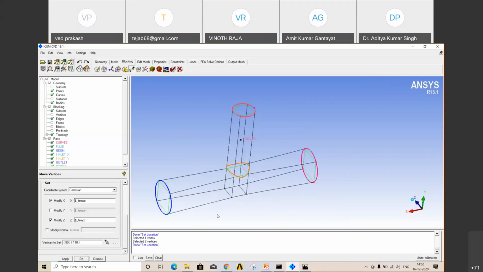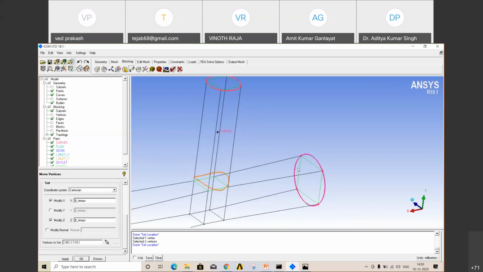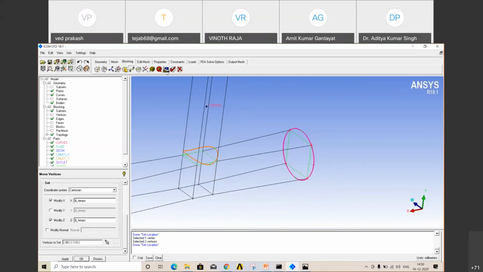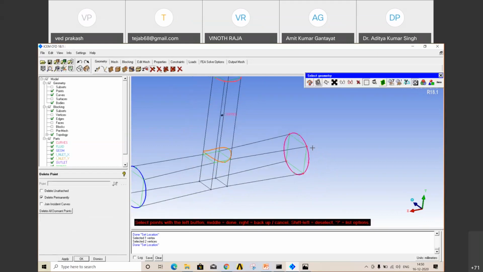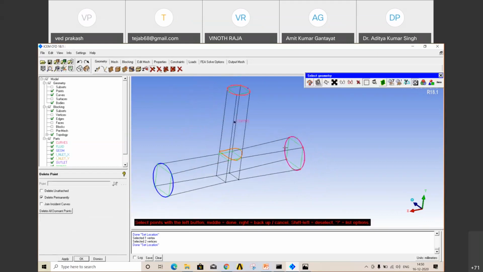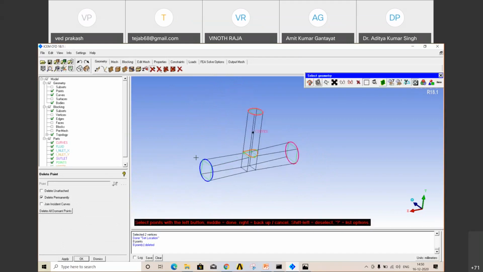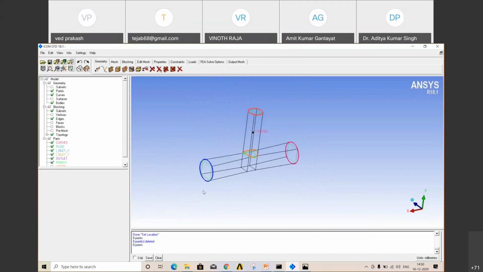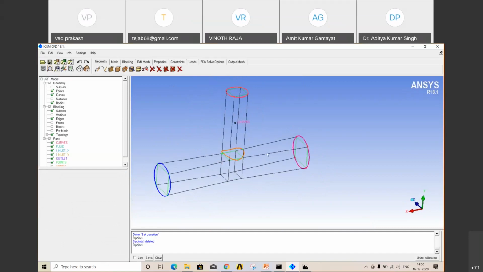Now your geometry is okay. Now you can remove those points which are not necessary. Go to geometry, there is an option delete points. Select all those unnecessary points to clean your geometry. Now delete permanently. All right, this is your final geometry with blocking.